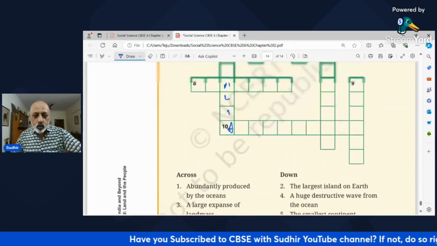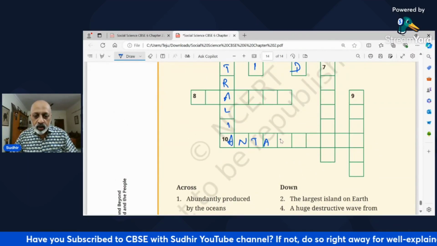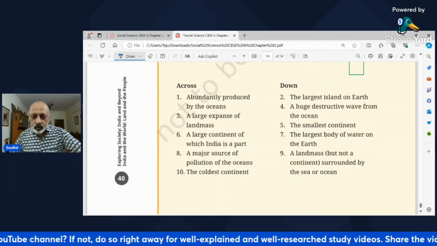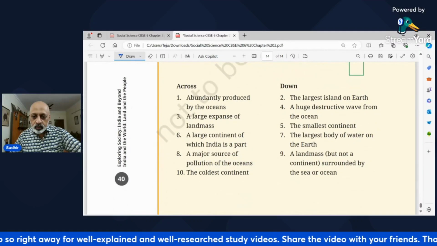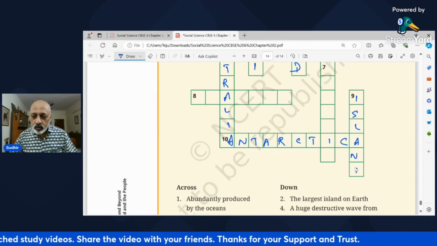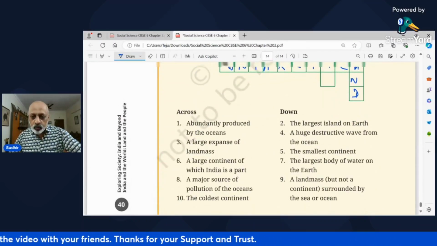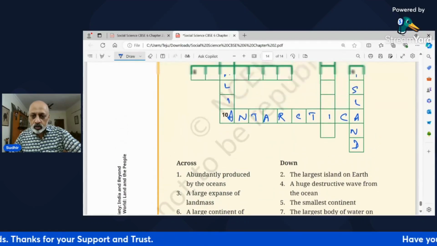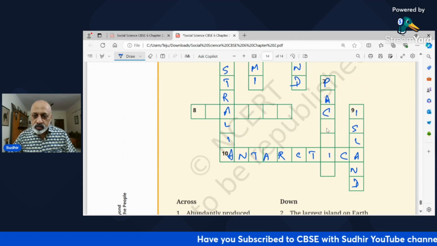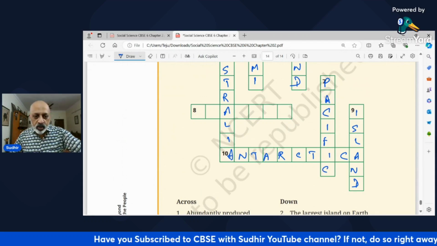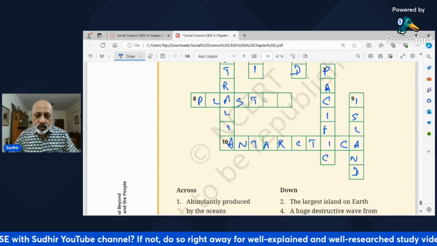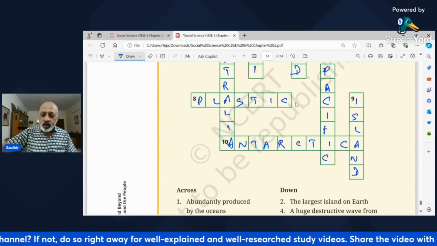Then the coldest continent, Antarctica. Nine down, island. Okay, कौन सा बच गया? 7 down, the largest body of water on earth. Pacific. कौन सा बच गया? 8 across. A major source of pollution of the oceans. Plastic. Done. कर दिया. Okay.